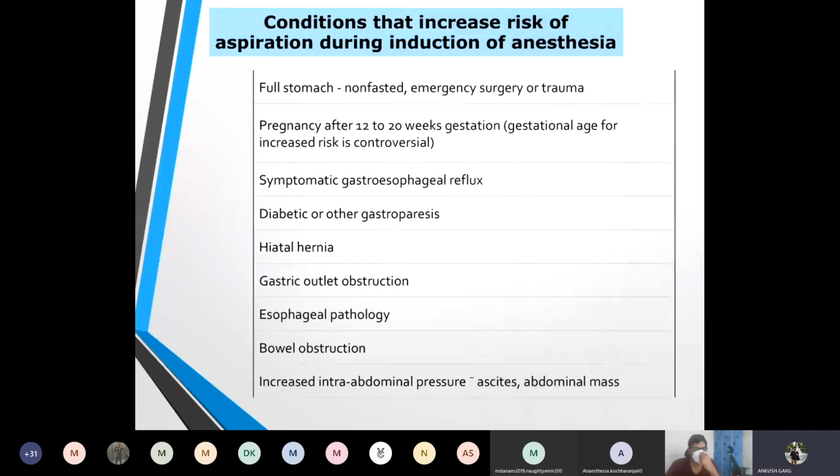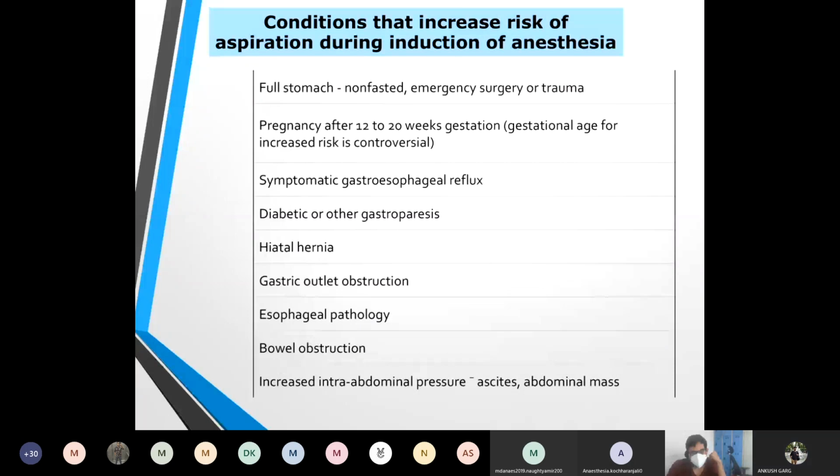Obstetric patients after 12 to 20 weeks of gestation. Symptomatic patients of gastroesophageal reflux. Diabetic patients, hiatal hernia patients, and the patients with gastric outlet obstruction. These are at increased risk of aspiration.